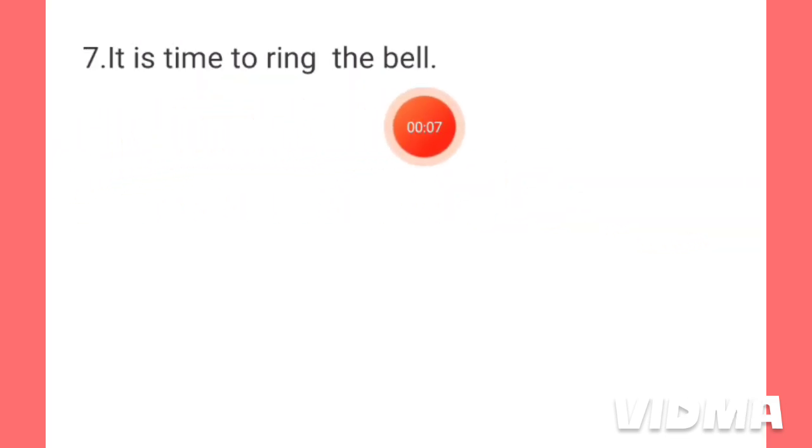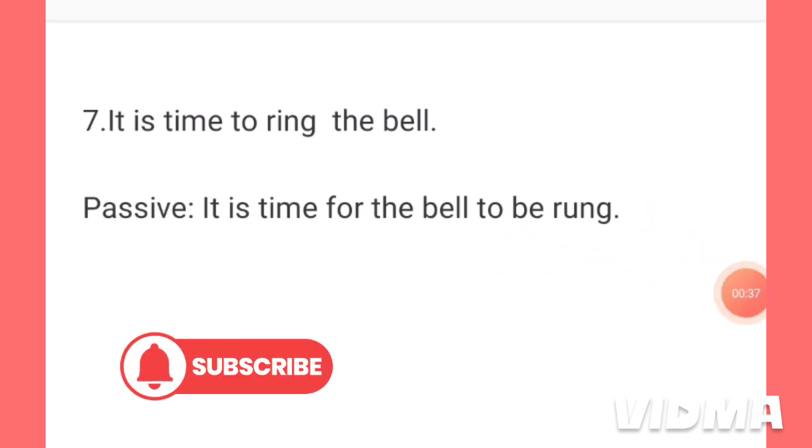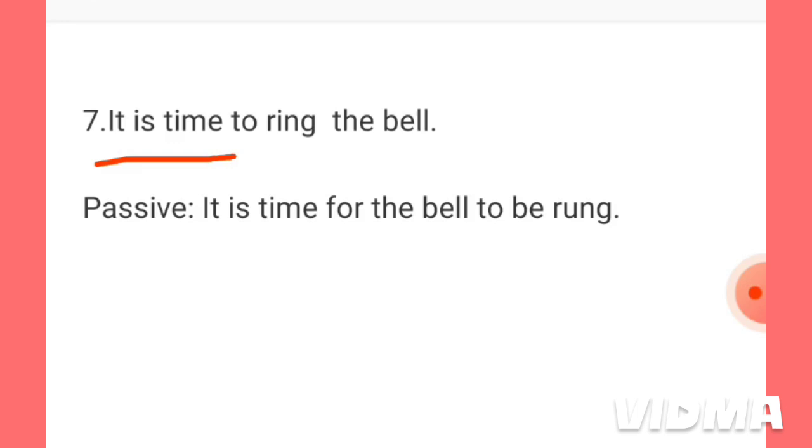This is another type of sentence. It is time to ring the bell. The sentence expresses that now it is time to ring the bell. The passive voice of this sentence will be written in this way. It is time for the bell to be rung. Now notice one thing, that in this part it is time, there is no clear object. But in this part, to ring the bell, there is the main verb ring.